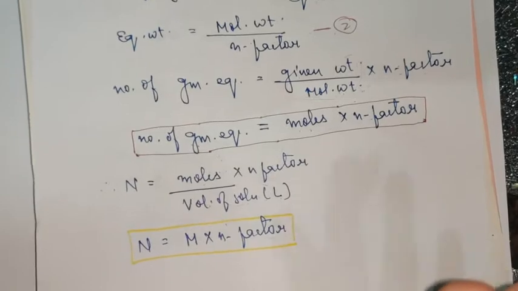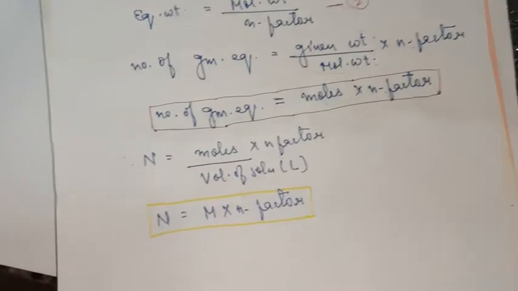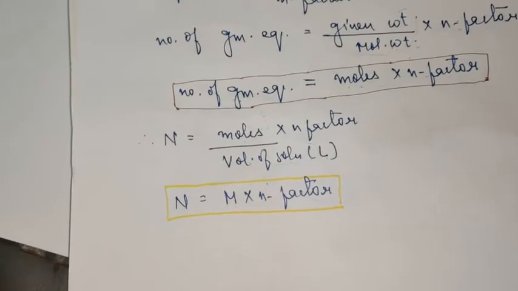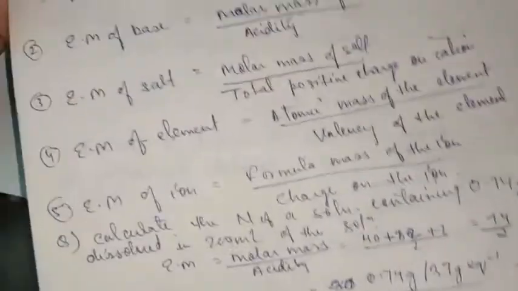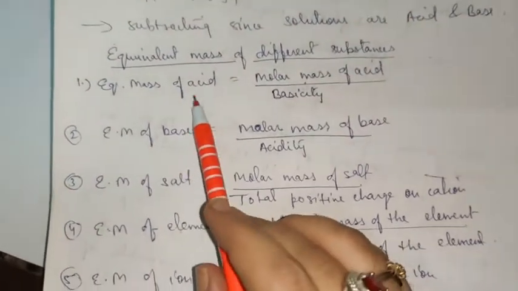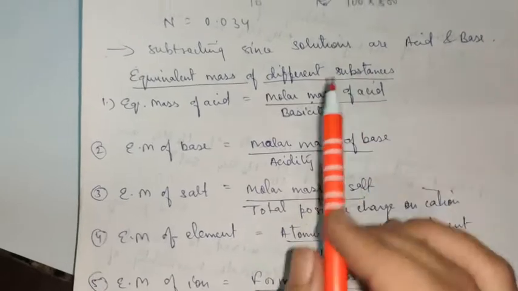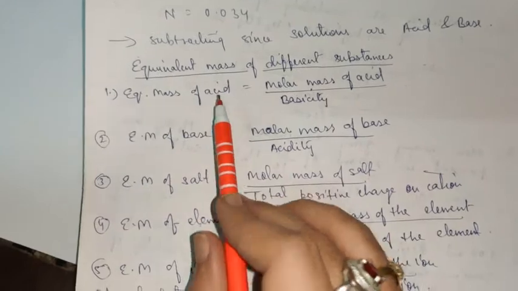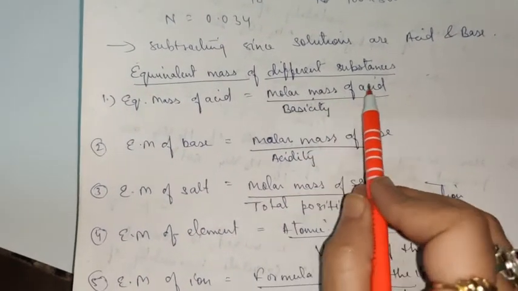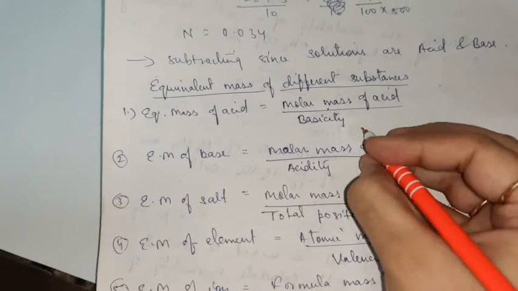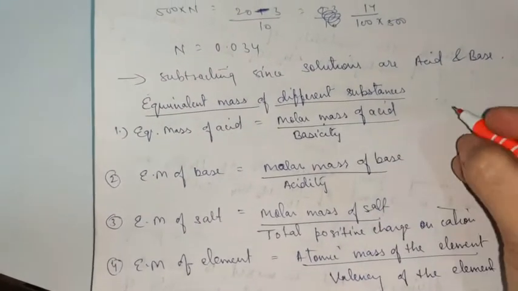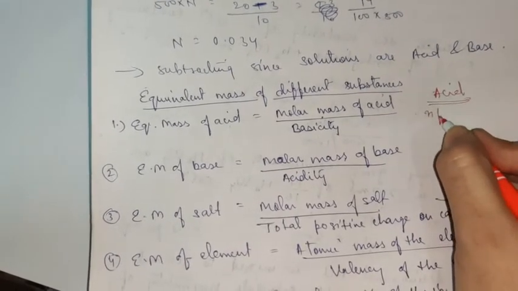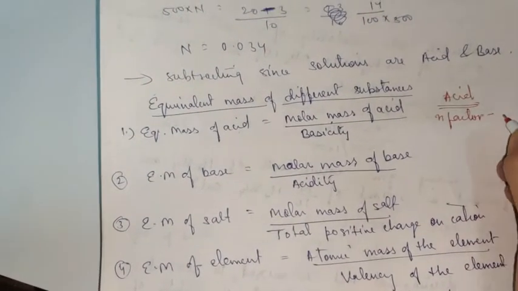So this is the formula of normality. I hope it is clear. This much is clear to you. Now let's see what is the meaning of equivalent mass and the meaning of n factor. You can see here equivalent mass of different substances are mentioned here. To calculate the equivalent mass of acid, it is equal to molar mass of acid upon basicity. So for acid, n factor is what? In case of acid, n factor is its basicity.